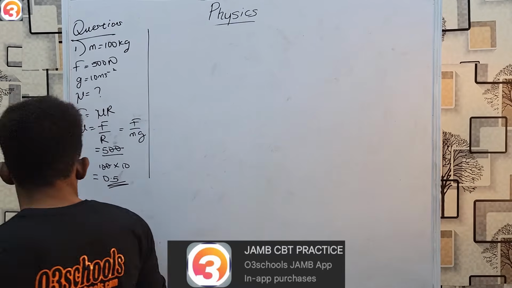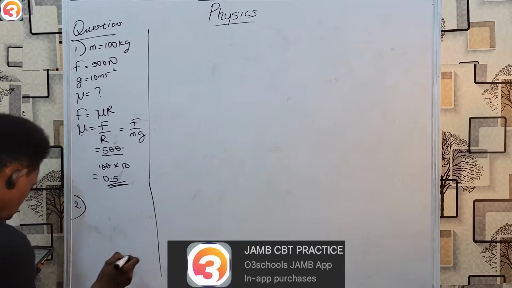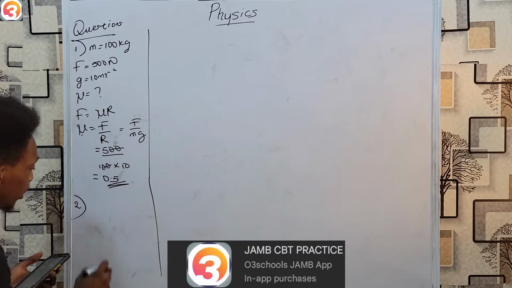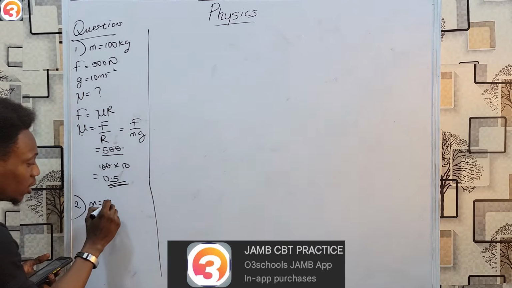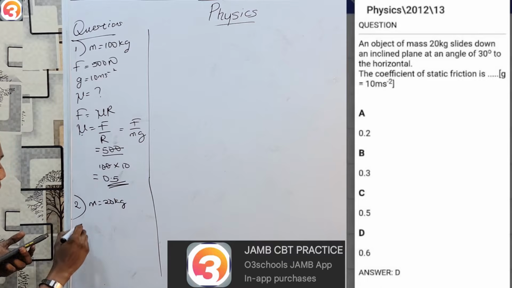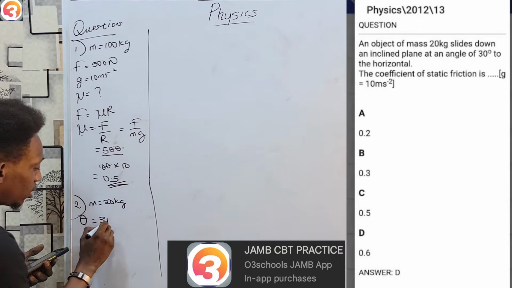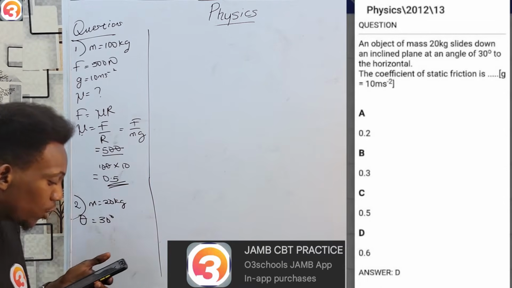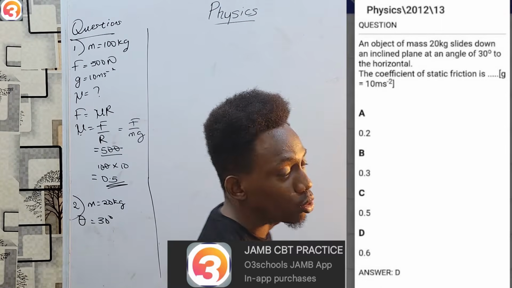Question 2. In this case, we are told an object of mass 20 kg, we have mass again, slides down an inclined plane at an angle of 30 degrees. Let's find the coefficient of static friction.